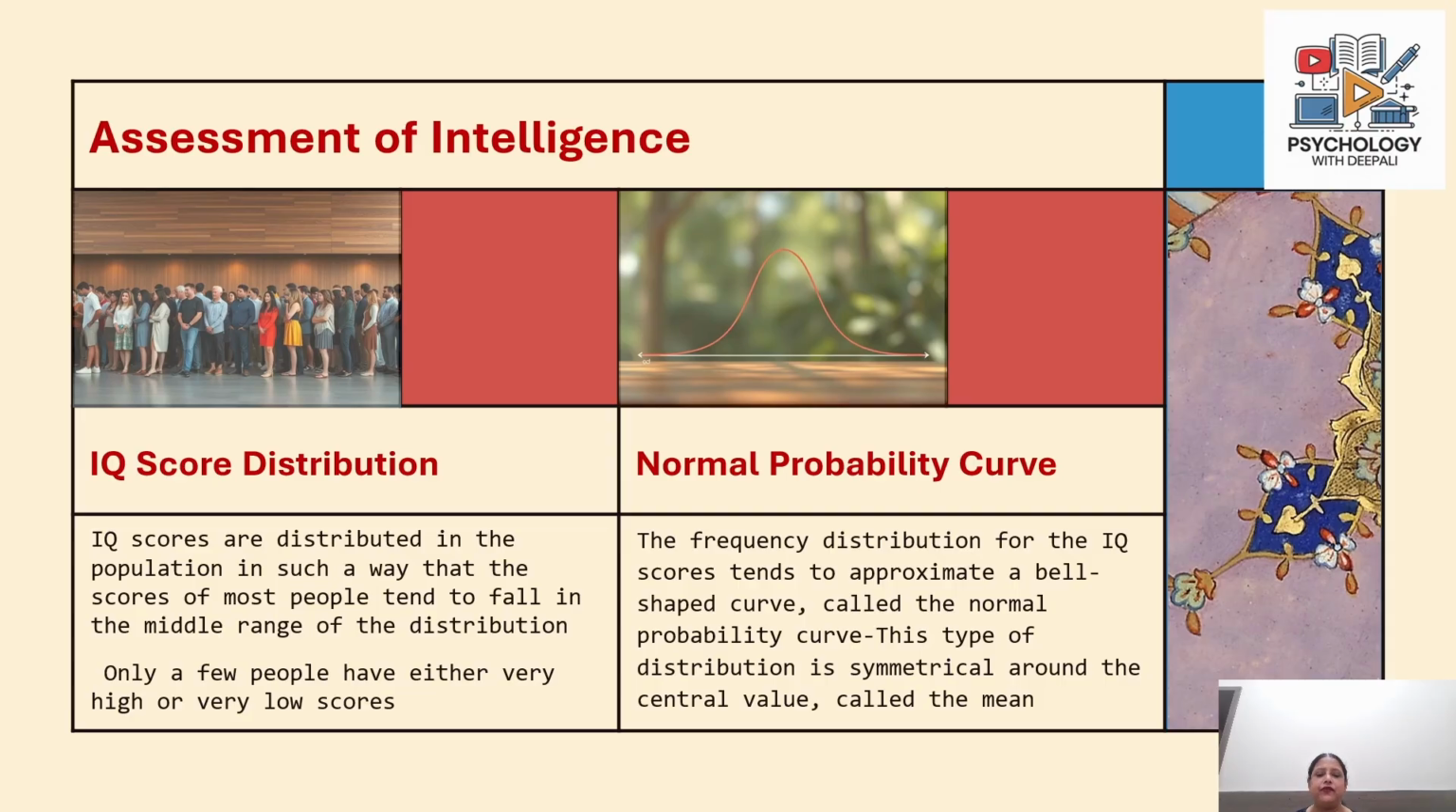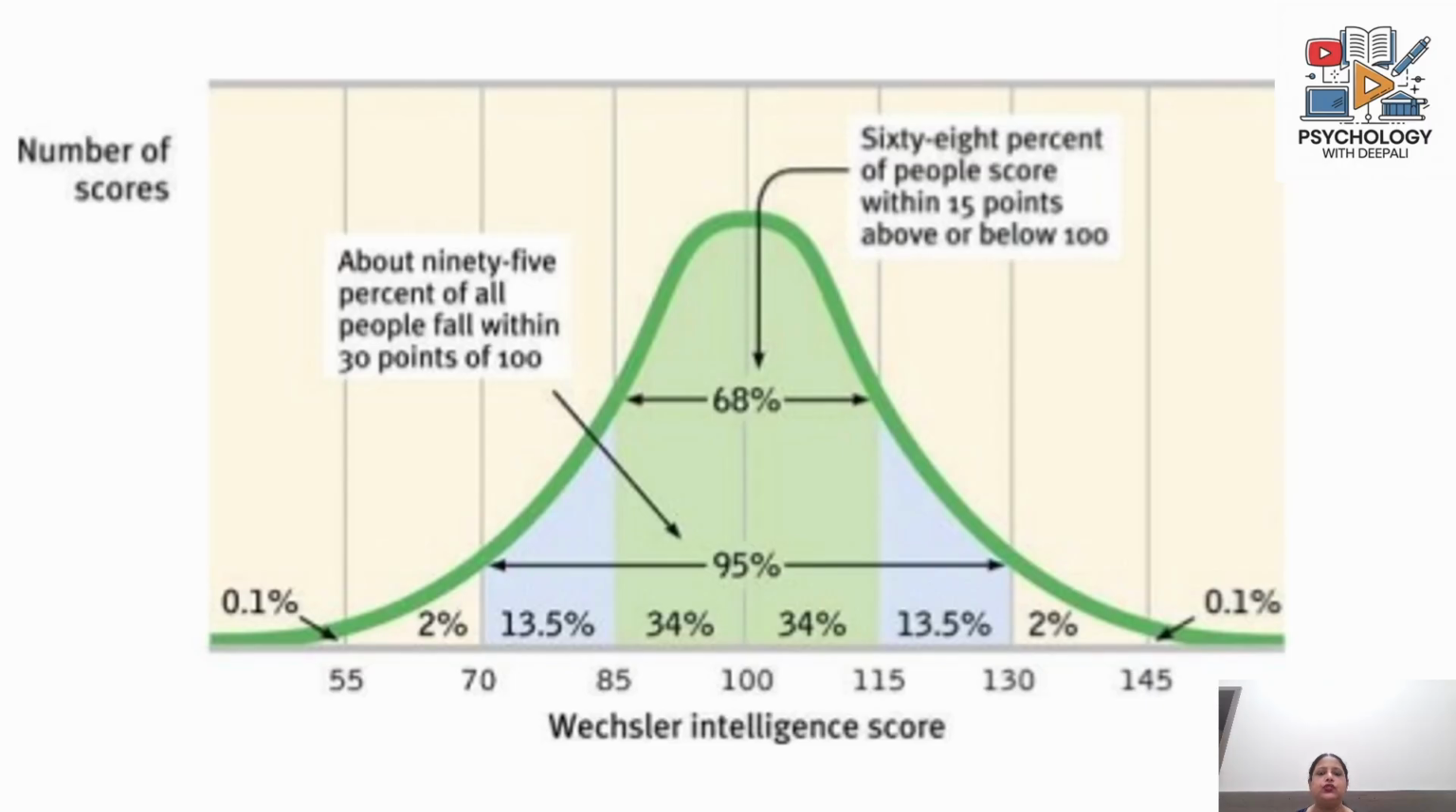distribution is symmetrical, which means there is a central value which is the mean, and around the central value on both sides the curve is symmetrical. So this is the normal probability curve. If you can see here, the mean or the center line gives a value of 100. This is an example of the IQ scores of a distribution of the Wechsler intelligence scale, which is a scale to measure intelligence. Now if you see, there is a green band in the center.